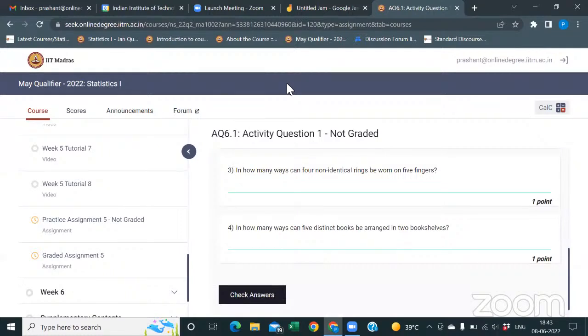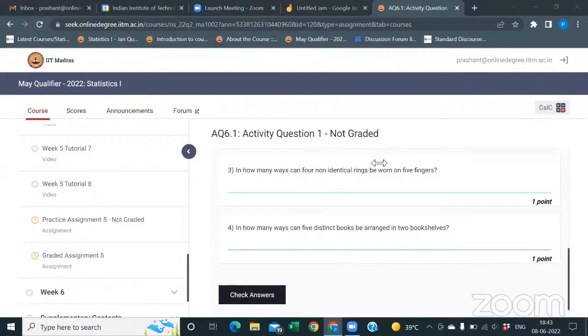When you are doing the counting principle and using permutation and combination, you have to consider all the possible cases. If by chance you miss any of the cases, then you will get the wrong answer.